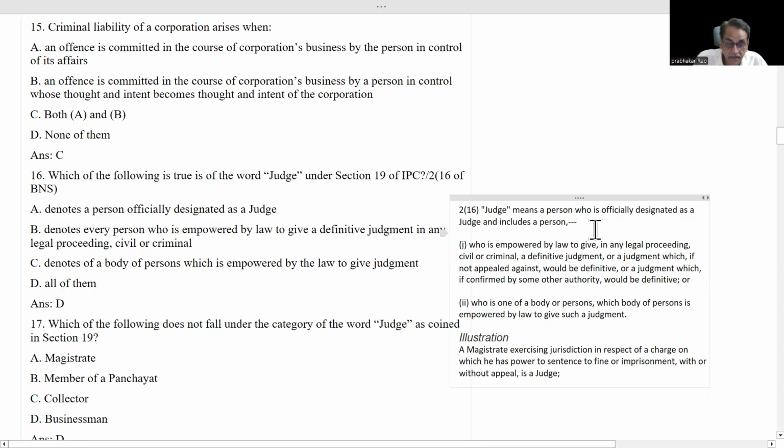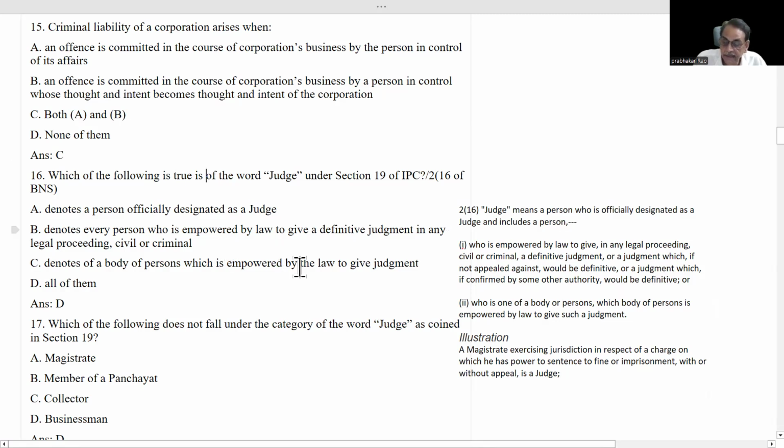Judge means a person who is officially, I am reading the definition, section 216: Judge means a person who is officially designated as a judge and includes a person. Again, it is an inclusive definition. Who is empowered by law to give, in any legal proceeding, civil or criminal, a definitive judgment, or a judgment which, if not appealed against, would be definitive, or a judgment which is confirmed by some other authority would be definitive.